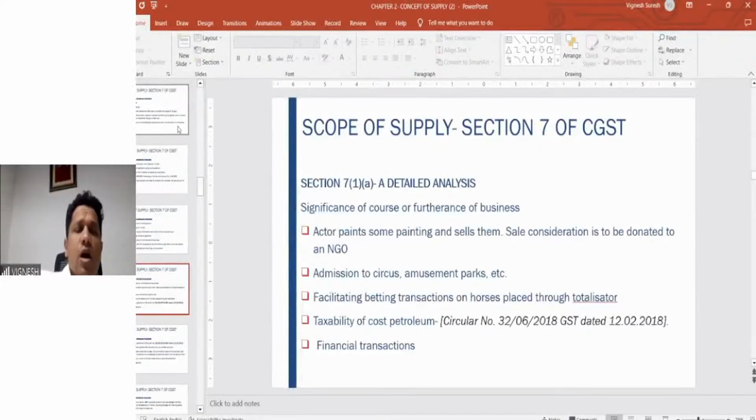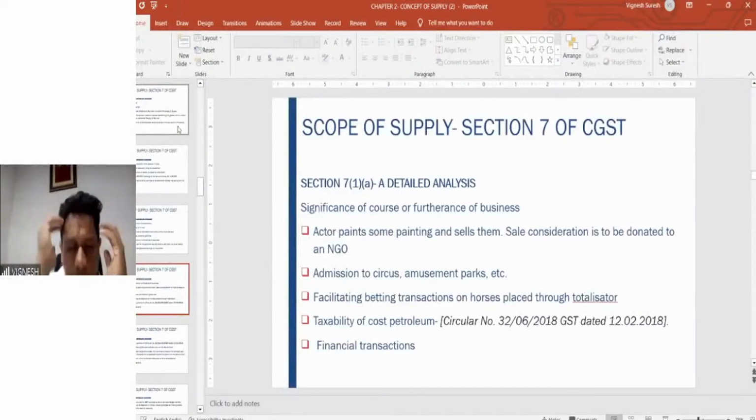Then we looked at how the constitutional amendment was important for the GST to be levied, because only if the amendment could have been made in the constitution can GST come. We saw the genesis of GST, right from the year 2000 to 2017. It took 17 years for the GST to come into the system.